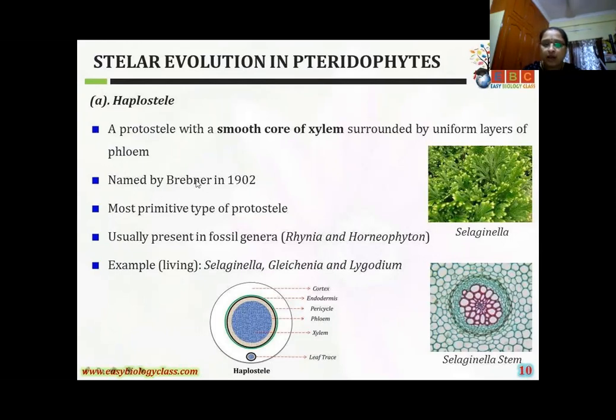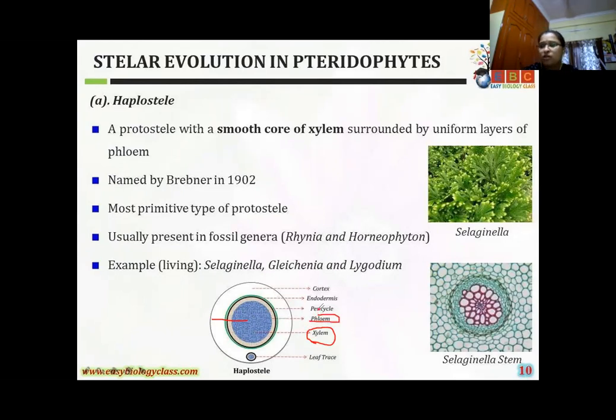Here, what is a haplostele? A protostele with a central solid and smooth core of xylem. See here in this diagram. One minute, girls, I'll take the pen. This blue color part is called the xylem, and the pinkish color part is called phloem.